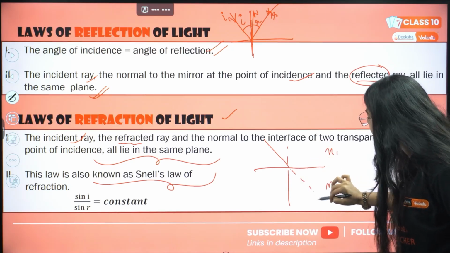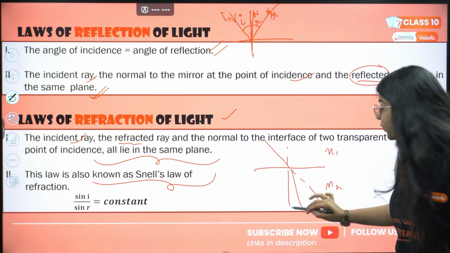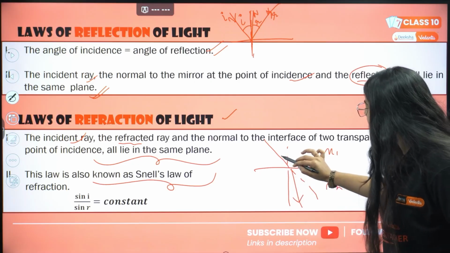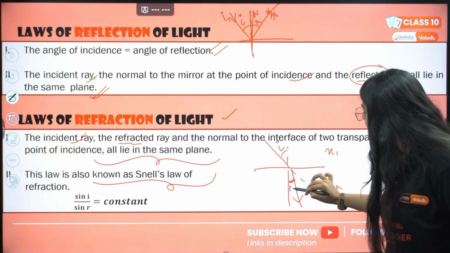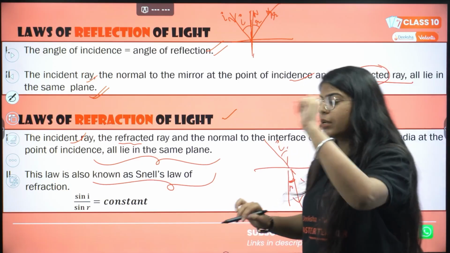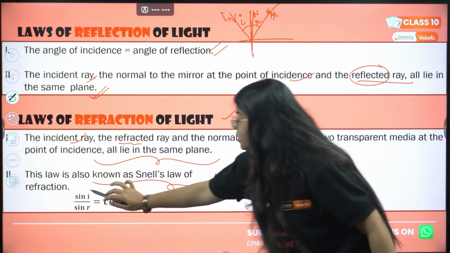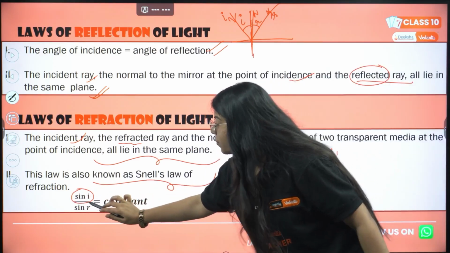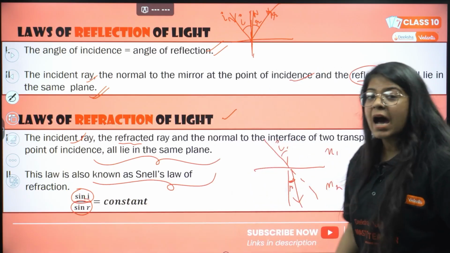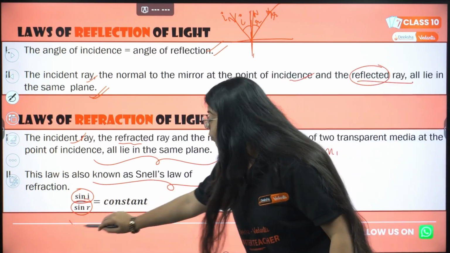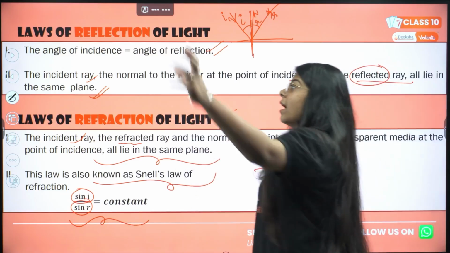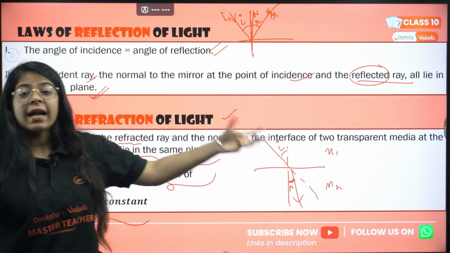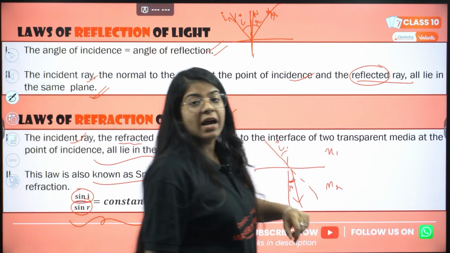Instead of going straight, it bends, correct? So this angle is called angle of incidence. This angle with the normal is called angle of refraction. So the sine of angle of incidence to the sine of angle of refraction, their ratio will always be constant. So I have two laws of reflection and I have two laws of refraction now.